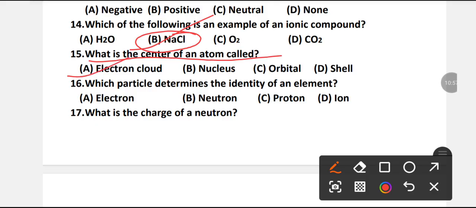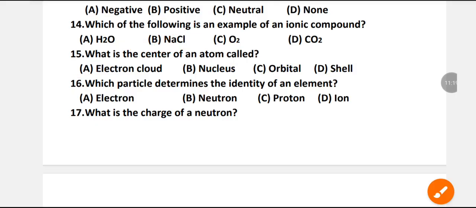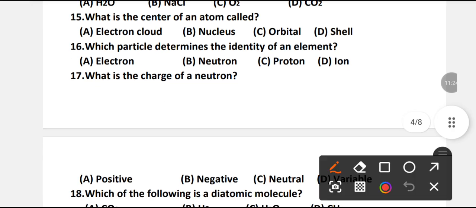What is the center of an atom called? Electron cloud, nucleus, orbital or shell? What is the center of an atom? B is the right option. Nucleus is the center of an atom.